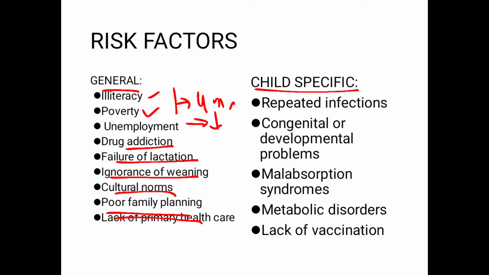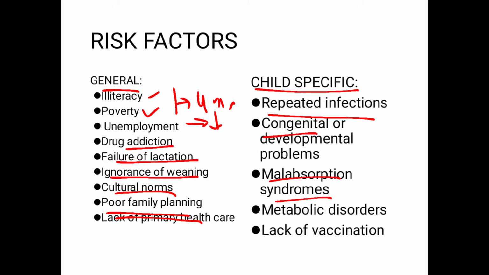Lack of primary health care and lack of vaccination would result in repeated infections, ultimately resulting in malnutrition. Repeated infection: for instance, if the child has repeated infections of the respiratory tract or GI tract, has had measles in the last 3 months, or has tuberculosis or has had tuberculosis, again would predispose a child to malnutrition. Congenital heart problems, congenital lung problems, cystic fibrosis, genetic problems, malabsorption syndrome.